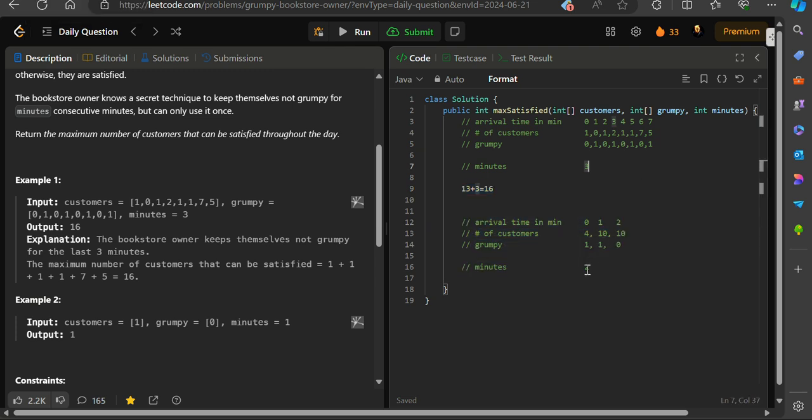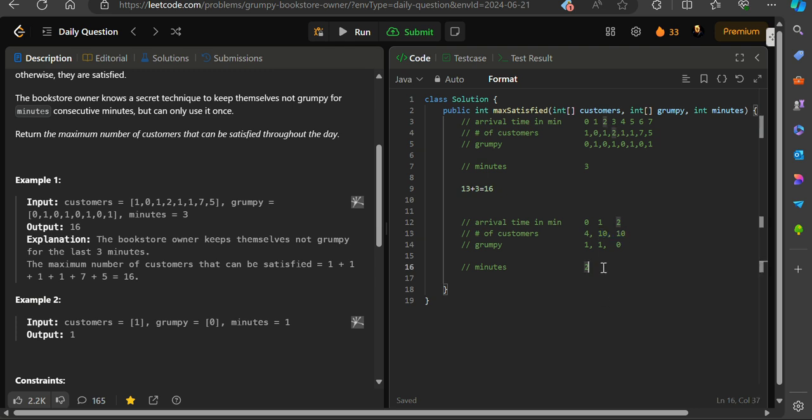Let's say we applied a sliding window of size 2. We computed the maximum window of size 2, so it will be 10 plus 10, 20, right? So we will make the book owner happy for these two consecutive minutes, and he will serve these 10, 10, 20 customers, and this will be the answer, right? And because the book owner cannot satisfy this one, since I have already satisfied the two customers, this will be left out, so I cannot have this one under my satisfaction limit. So 20 will be my